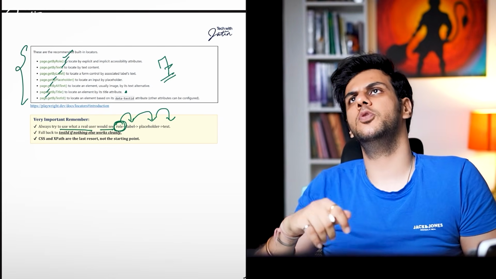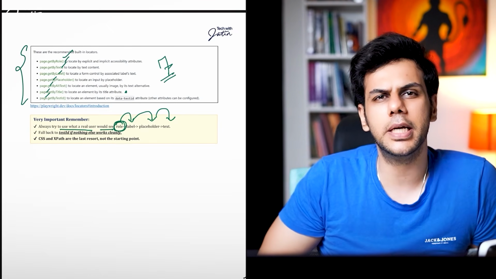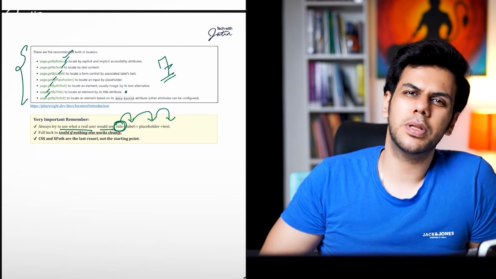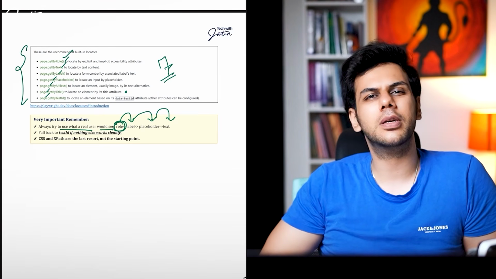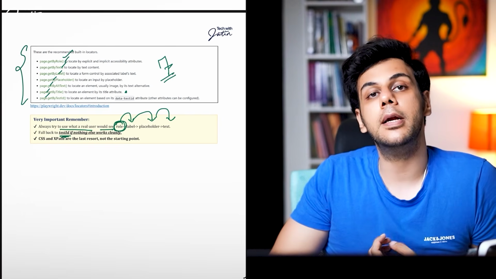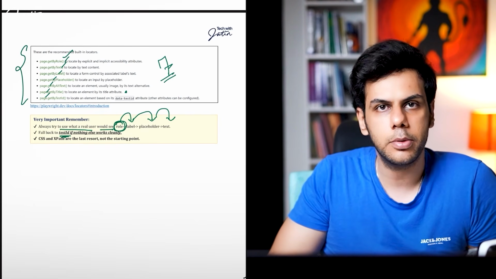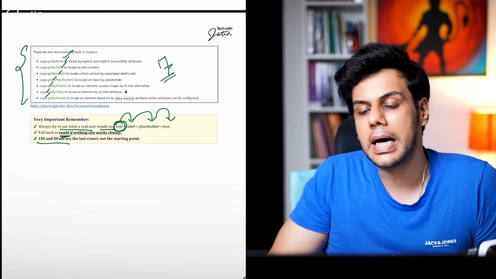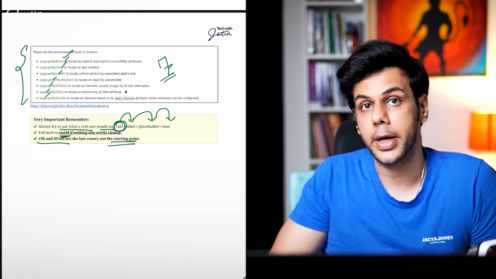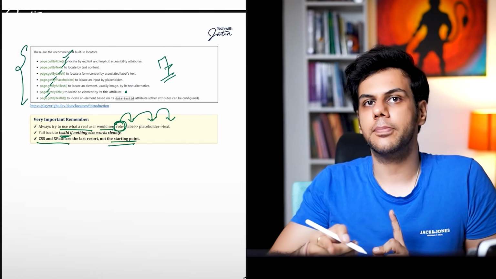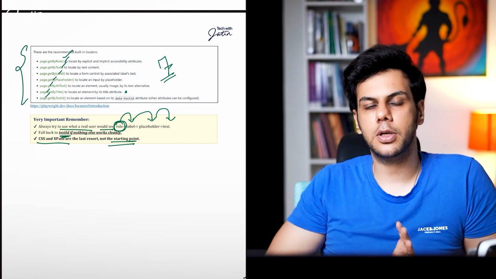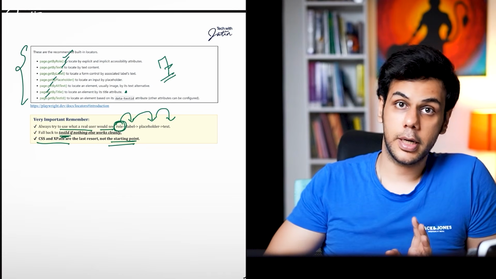If nothing else works, if you use XPath or CSS and you start noticing that your element is still flaky, the scripts are not working the way they are supposed to, it's not concrete, then it is better to go and check with test ID. You're supposed to tell your developer to introduce these test ID attributes into the element. CSS and XPath should always be the last resort, not the starting point. In Selenium WebDriver, it was generally the opposite. Most of you who have created frameworks would have definitely used a lot of XPath, CSS, and all that. Times are changing.